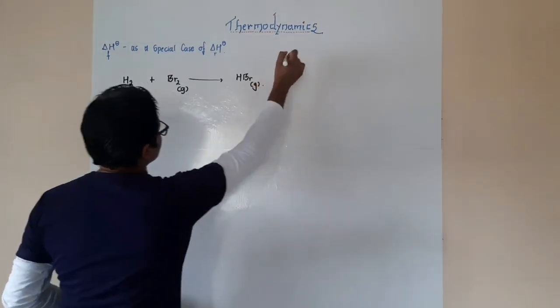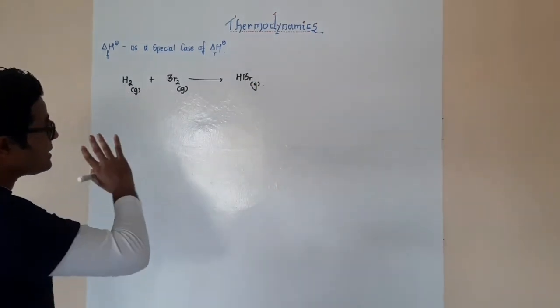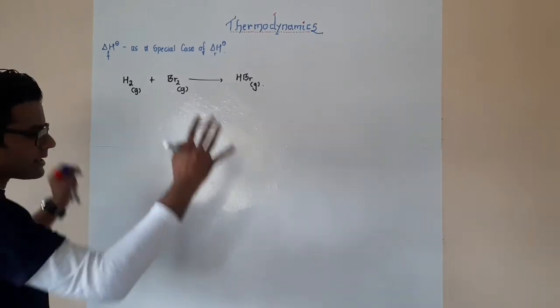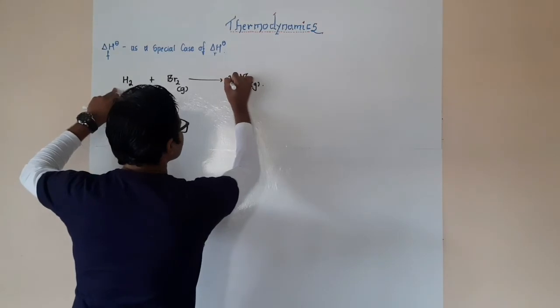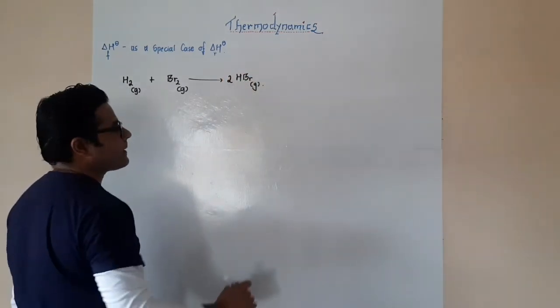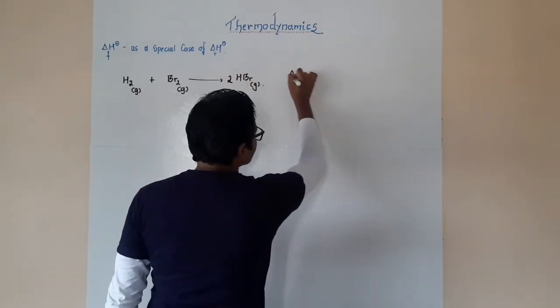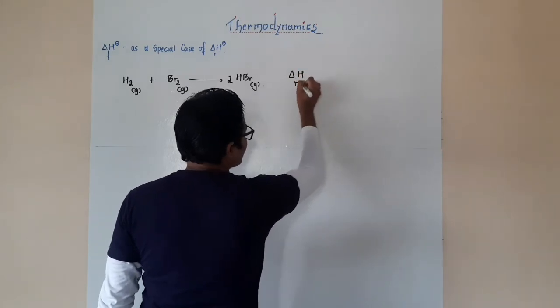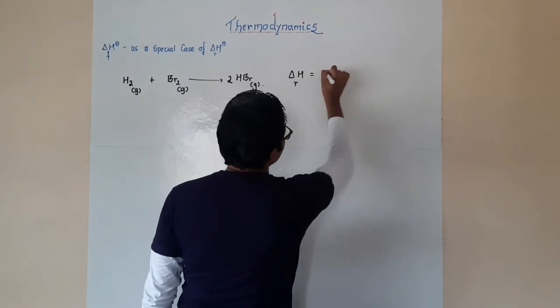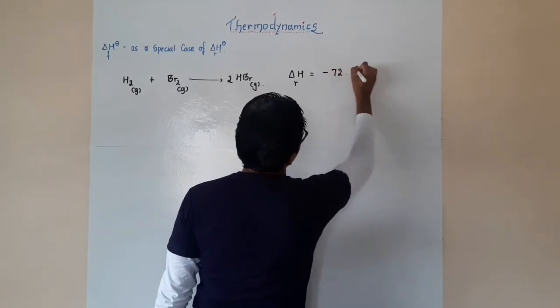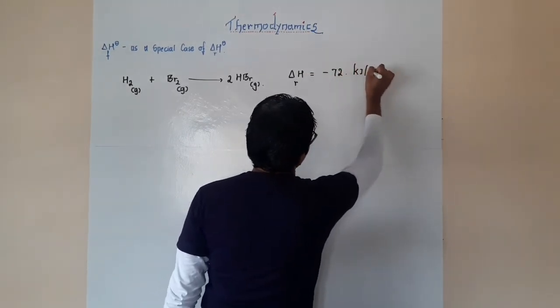Which is in the gaseous state. So, in this entire reaction, if we balance this equation, this is going to become 2 HBr. And at that particular time, whatever the enthalpy change of the reaction is happening here is somewhat equal to minus 72 kilojoules per mole.